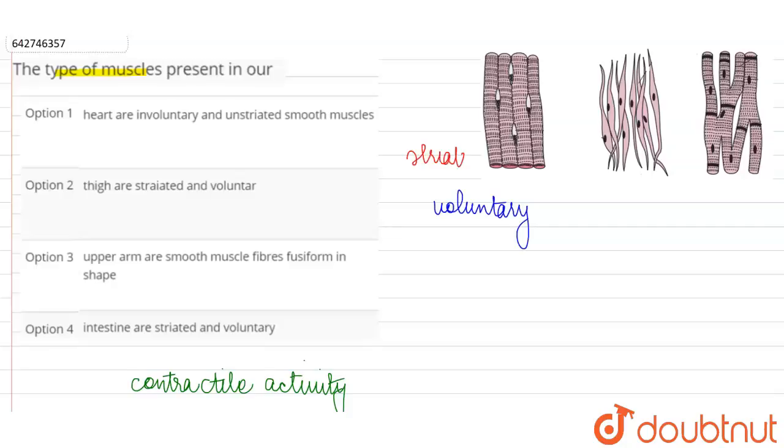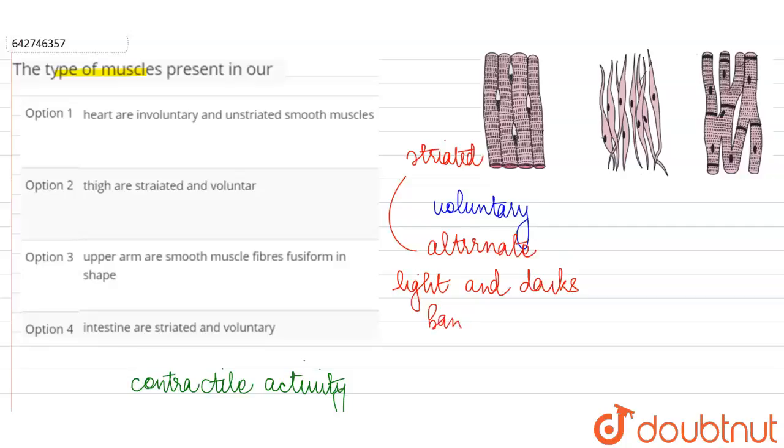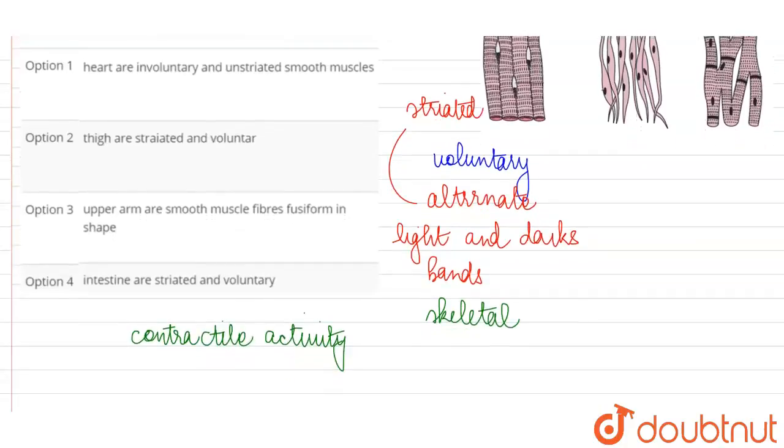They are also called the striated muscles because if we observe them under the microscope, we are going to see alternate light and dark bands or striations, and these are because of the contractile proteins actin and myosin. So these voluntary muscles are striated in appearance, and we can also call them the skeletal muscles because they remain in close association with the skeletal elements or the bones.